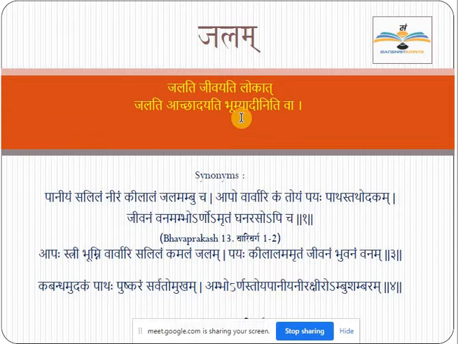See here you read Bhumi Adini, meaning earth etc. So one who covers earth etc. is called Jala. That's why the word Jala is actually created. So here you need to remember any one of these Niruktis, Jalati Jivayati Lokat or Jalati Achhadayati Bhumyadini. Bhumi Adini, Adin plus iti va. Va means etc. Athva, or.